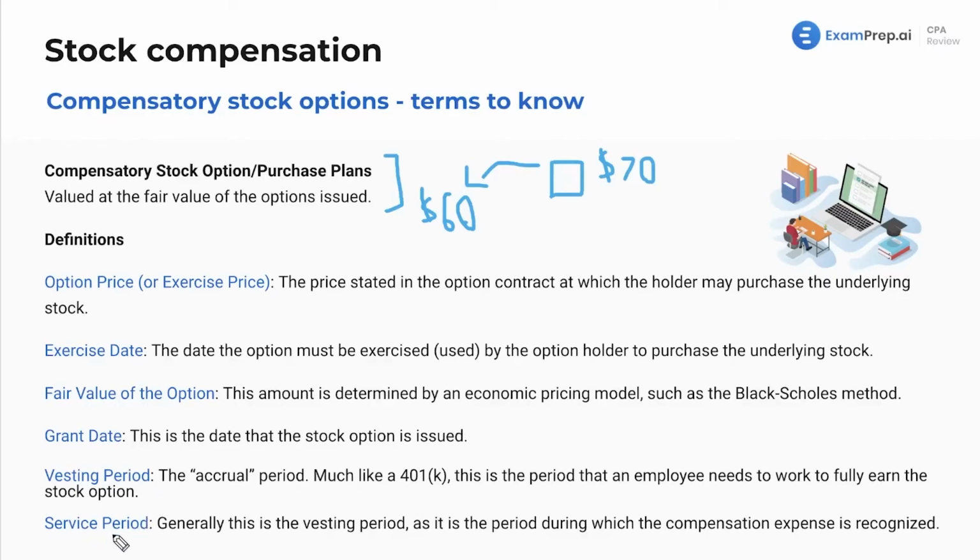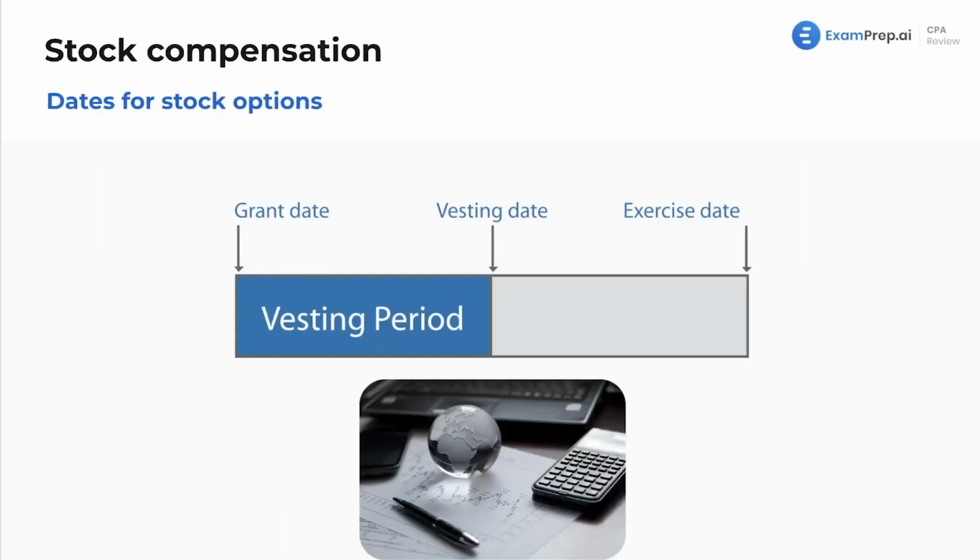And lastly, the service period is generally the vesting period. It's the period during which the compensation expense is recognized. The service period is important for the company because that's when you recognize compensation expenses. However, generally it's going to be the same as the vesting period. As I mentioned, here's our nice little graphic or chart. Memorize this, be familiar with it so you can bring it forward and visualize it when you're answering questions.